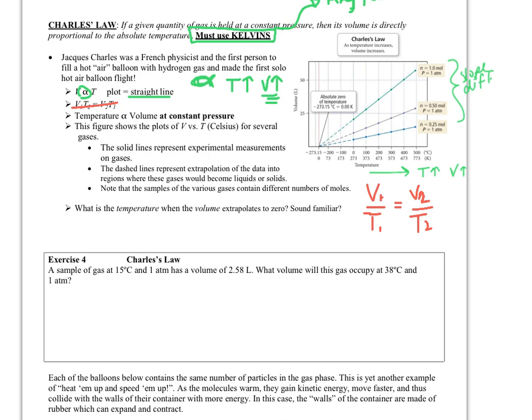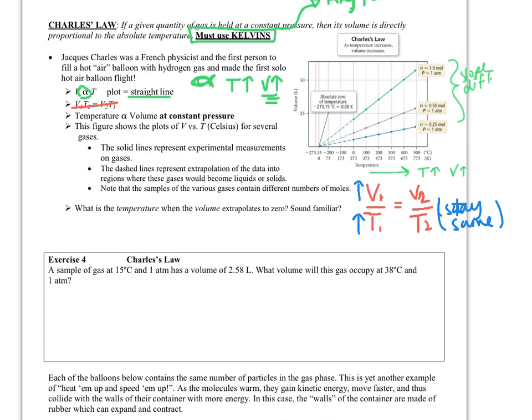So I also like to see when they're lined up like this, because when they're lined up like this, I can easily see, well, if volume goes up, temperature has to go up so that this will stay the same, right? If that doesn't stay the same, then your proportionality doesn't work. So when you see two things in a formula that are on top and bottom, you know that they're directly related to each other like that. So I like that. That means more to me than the previous one up there.